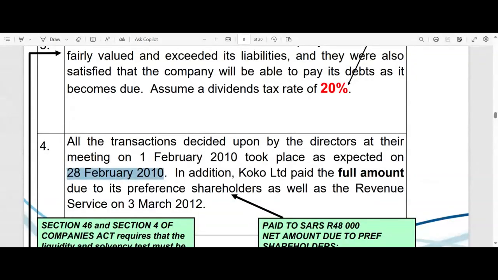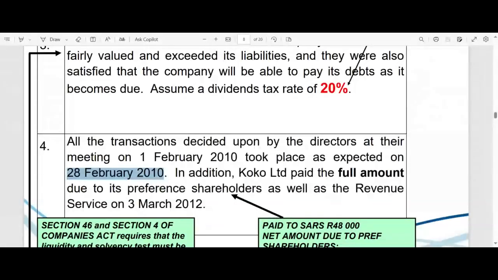On the 1st of February, the decisions were taken, right? First of all, the fact that we are going to redeem all of those shares. And then also by that date, they would have given the CFO or the chief accountant the task to see whether the company passes those two tests, to draw up a financing plan and so on. And then on that 28th of February, that's when everything happens, right? So everything comes to fruition and they actually do it. They do the redemption, they get the loan and so on. They issue the ordinary shares.